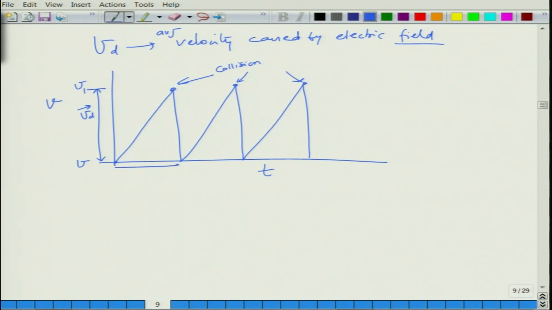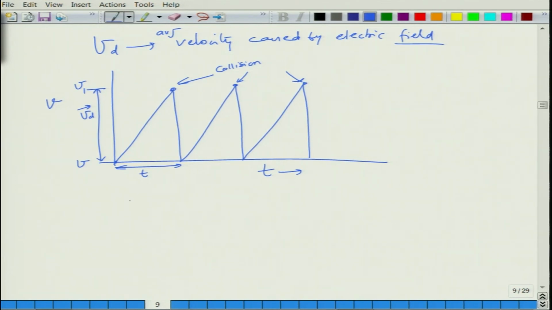Okay. And this time is basically relaxation time. So, in reality the curve will not be so evenly spaced, it will be unevenly spaced, but for the sake of representation we can say that it is evenly spaced with an average relaxation time and average drift velocity.